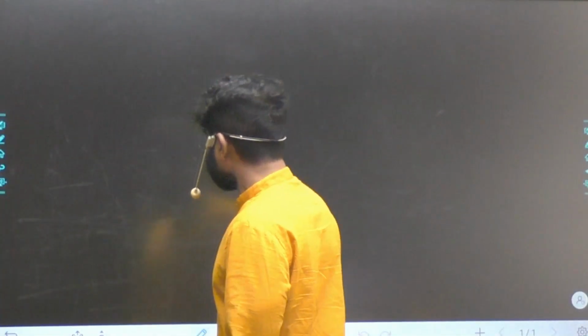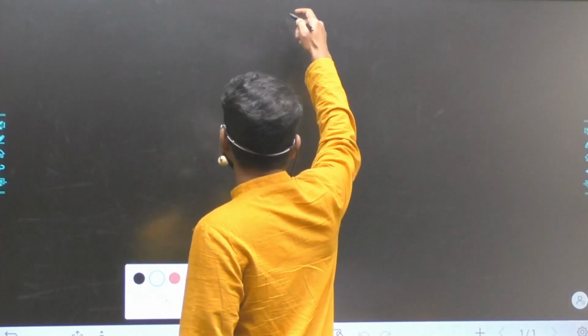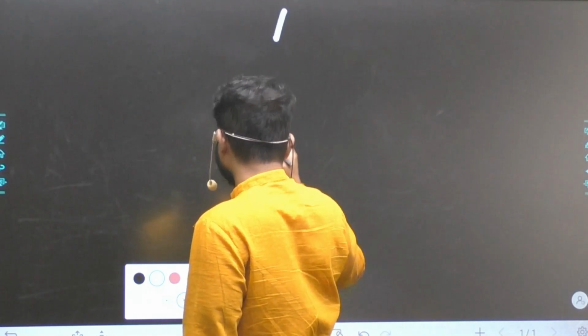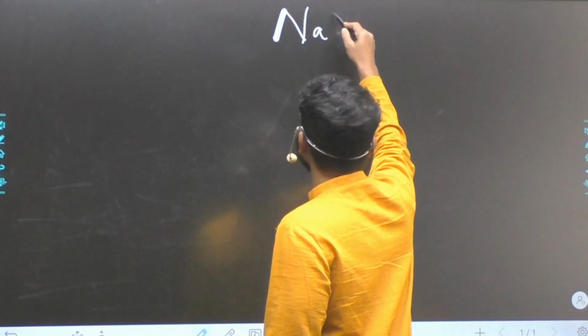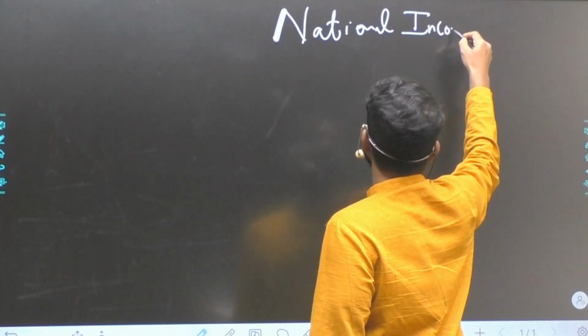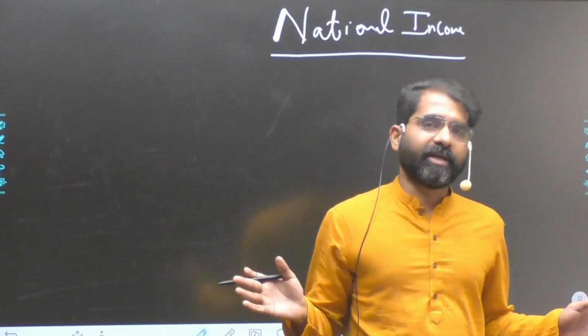Now see here. When we talk about the concept of national income, the first thing we should understand is national income is measured using 8 aggregates. You cannot have more than 8 aggregates. It should be 8.